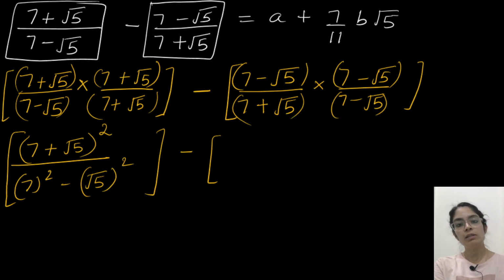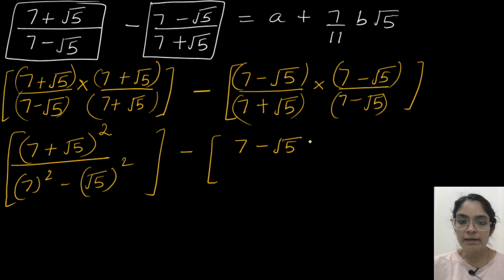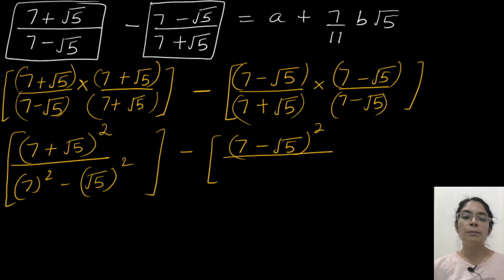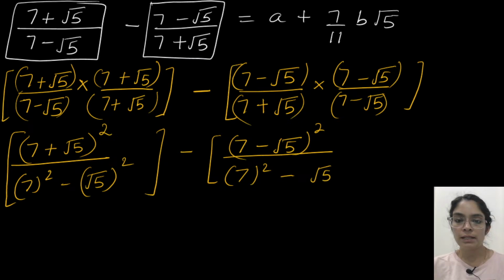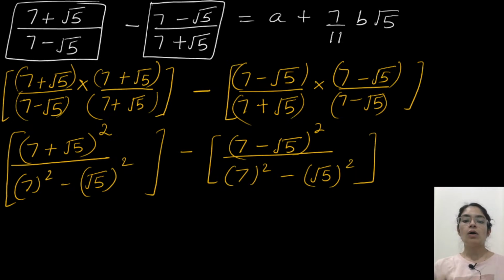Here we will use a minus b whole square, because 7 minus root 5 into 7 minus root 5 will become 7 minus root 5's whole square, and the denominator is fixed: a square minus b square, a is 7, b is root 5.